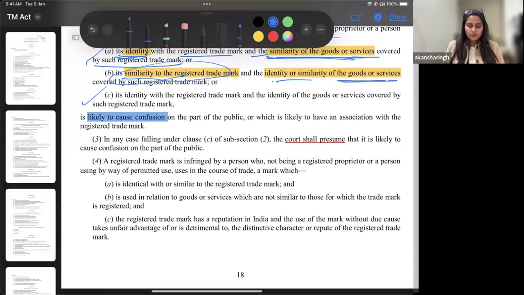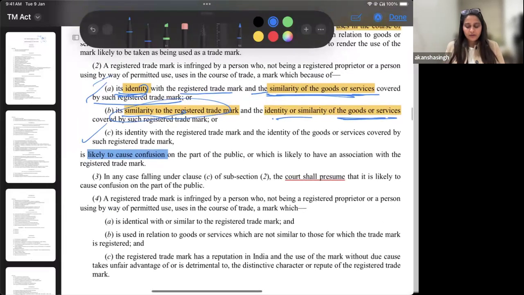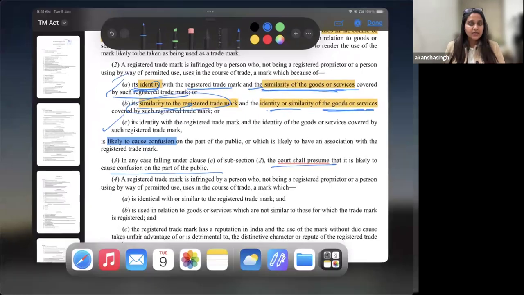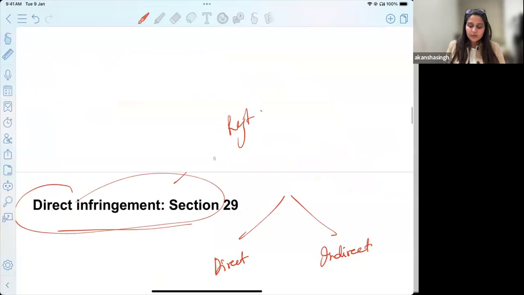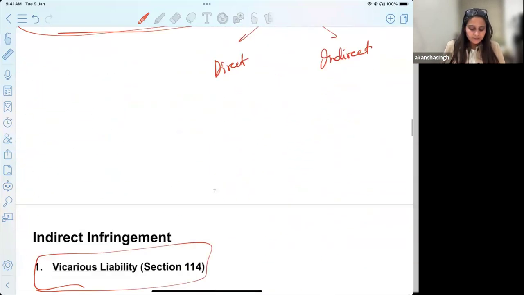You can pause and take a screenshot, or you can refer to the Trademark Act and accordingly find what grounds make a case of direct infringement with regards to a registered trademark. We are sticking to our question and trying to find out the distinction of action. So a direct infringement occurs when we talk about a registered trademark.